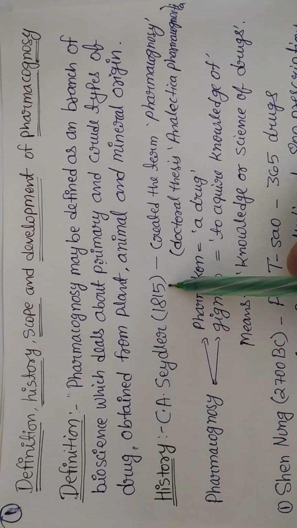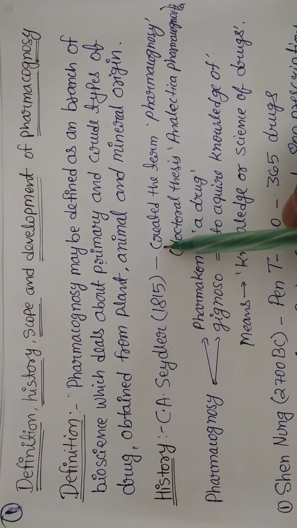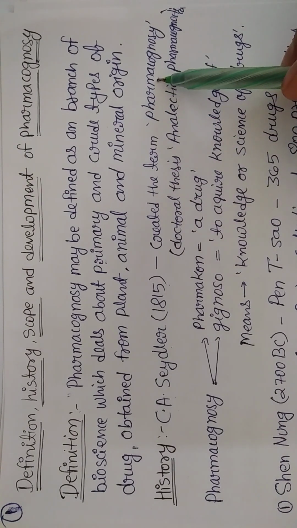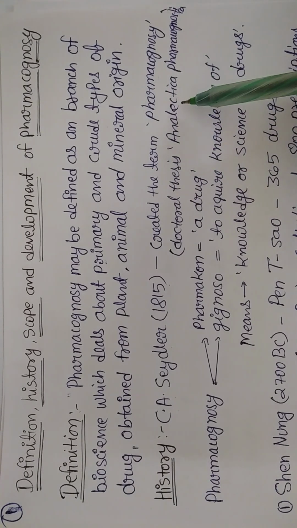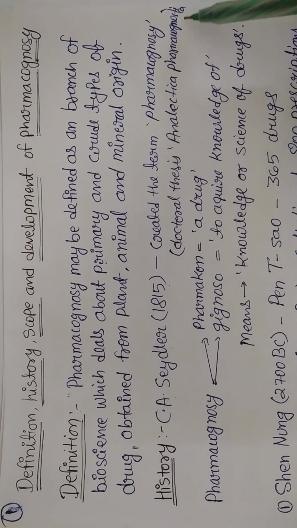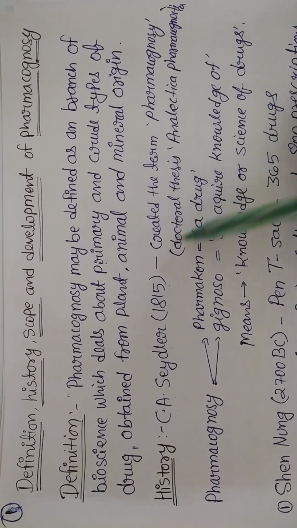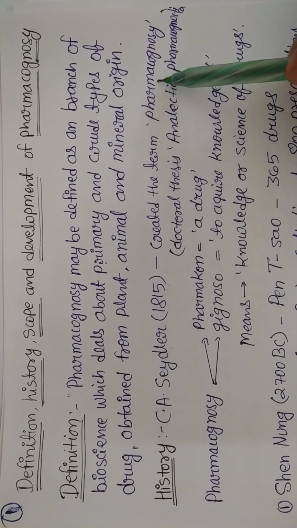In 1815 he was the person or scientist who first coined the term pharmacognosy, in his doctoral thesis Analecta Pharmacognostica, right? He was a German scholar.